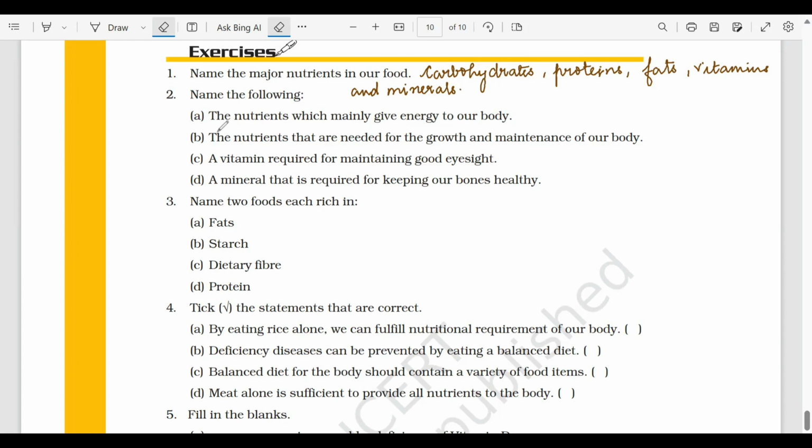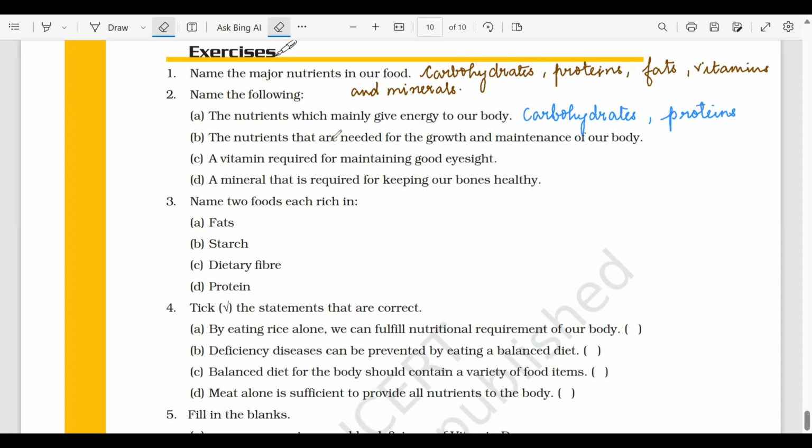So question number 2, in this question we have to name the following. So let's proceed. First one, the nutrient which mainly give energy to our body. So it's carbohydrate as well as proteins. Okay, so these are the two nutrients which gives energy to our body. They are called as energy giving foods.